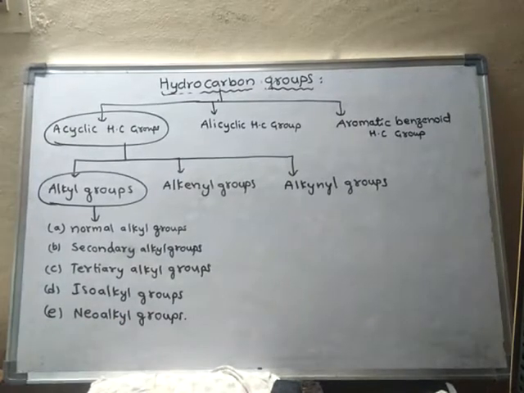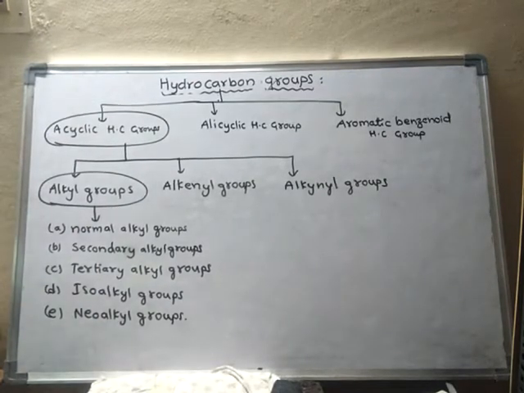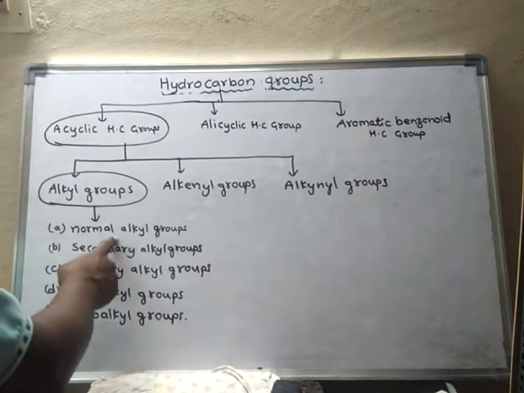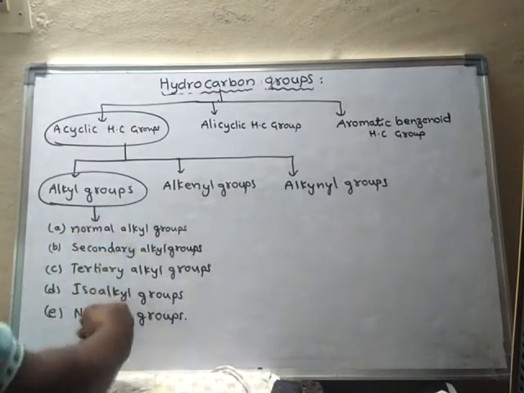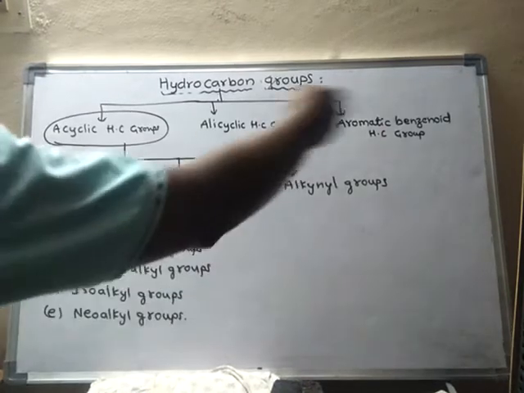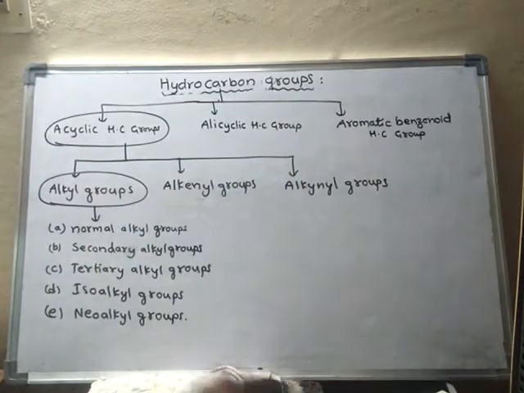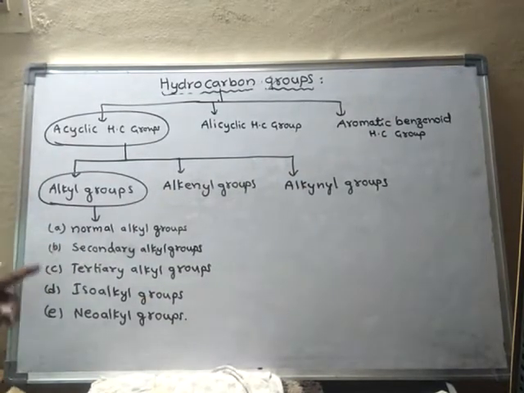We will learn all these things in detail. First of all, we learn about normal alkyl groups, and afterwards we will continue learning all the other things. So the first heading is normal alkyl groups.